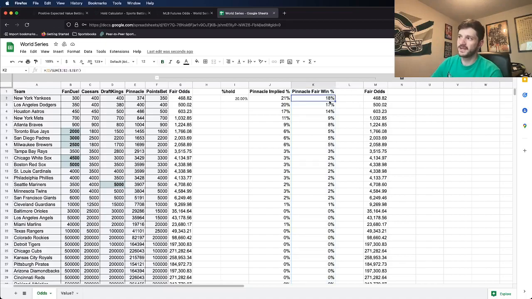And then once you get the Pinnacle fair win percentage, you can calculate from there what the fair odds are based on the Pinnacle line. And that's exactly what is done here. It's another formula: 1 minus the fair win percentage, and you divide that number by the percentage multiplied by 100. I know this is a lot of math. You don't really need to understand the math behind it if you don't want to do this yourself.